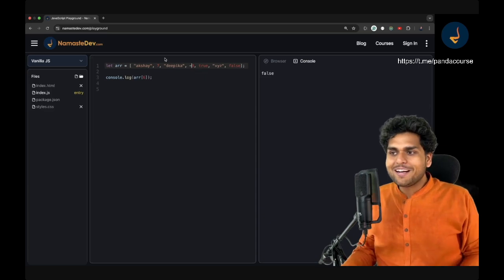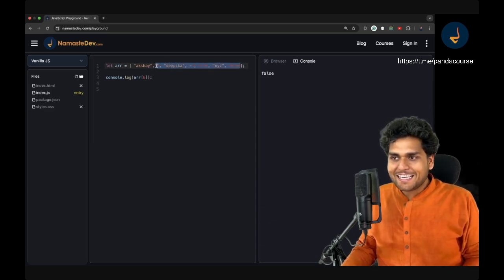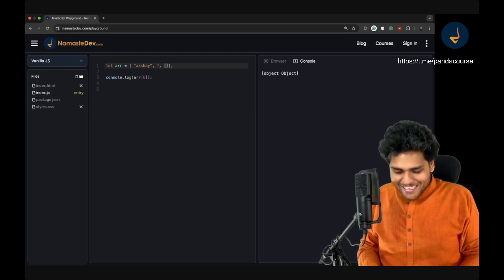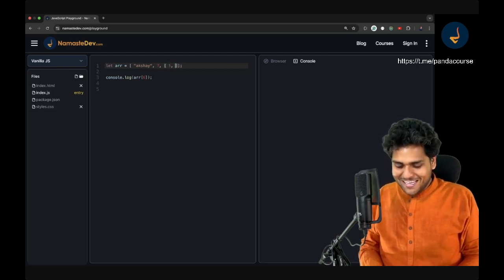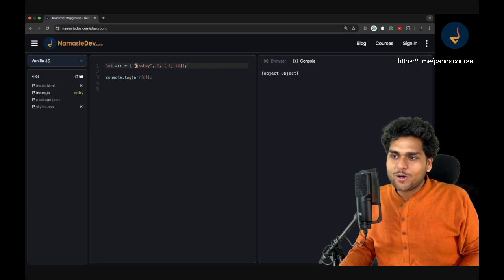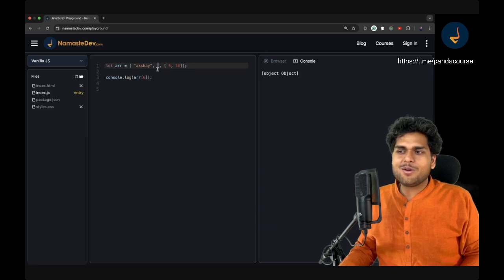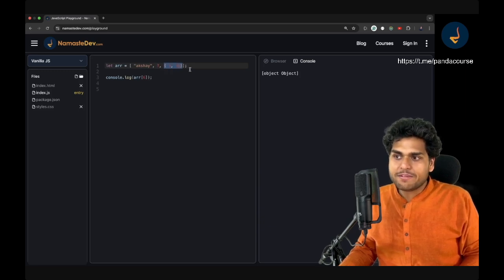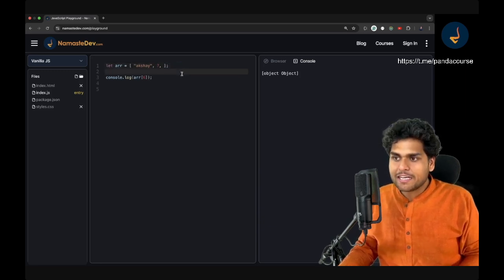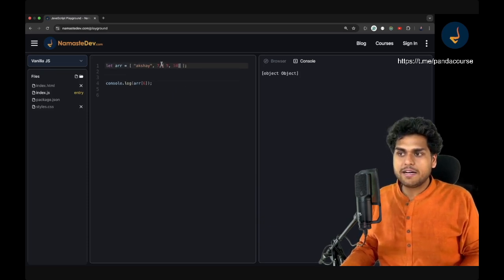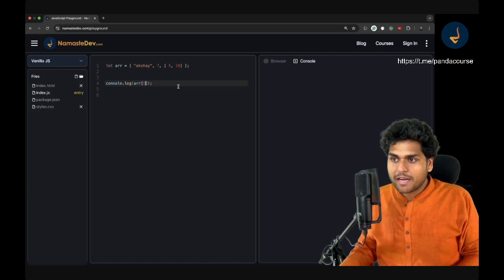Now, one more interesting thing is, array can contain strings, numbers, and array can contain array also. Interesting stuff, isn't it? So index 0 is Akshay, index 1 is 7, and index 2 is 5 and 10. This is again an array. If you see it clearly, it is an array, 5 and 10. So I can have this as the third value over here. If I print out ARR of 1, it will print me 7.